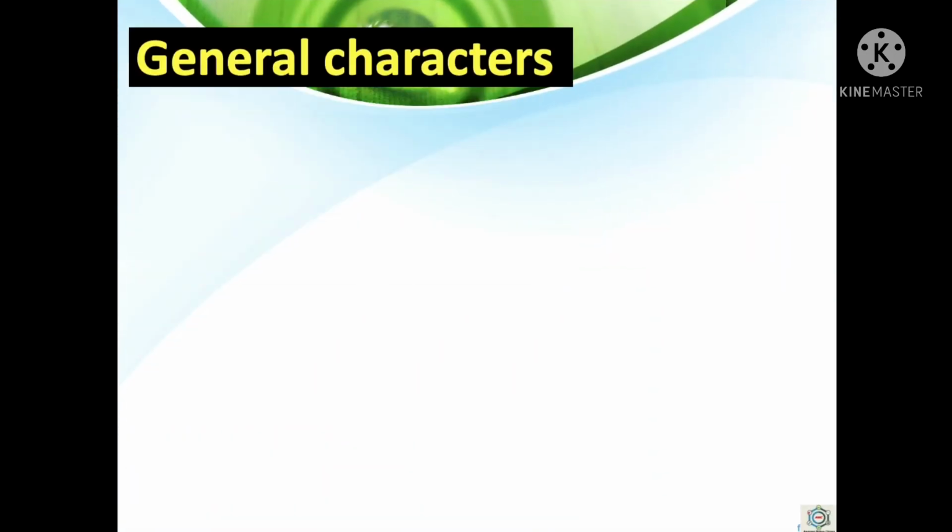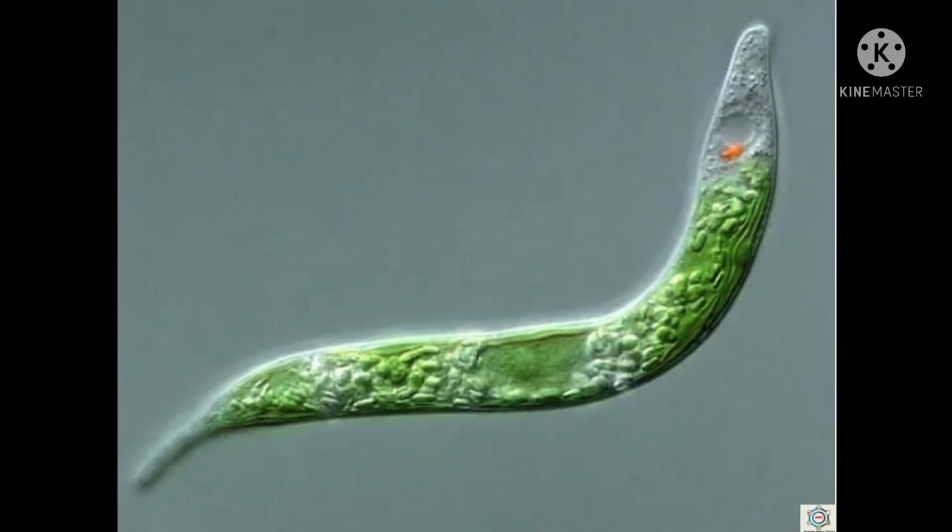Now, what are the general characters of the Euglena? So the first one is the occurrence. Euglenoids include about 36 genera and 800 species. They are unicellular, flagellated and motile. A few forms are non-flagellated.